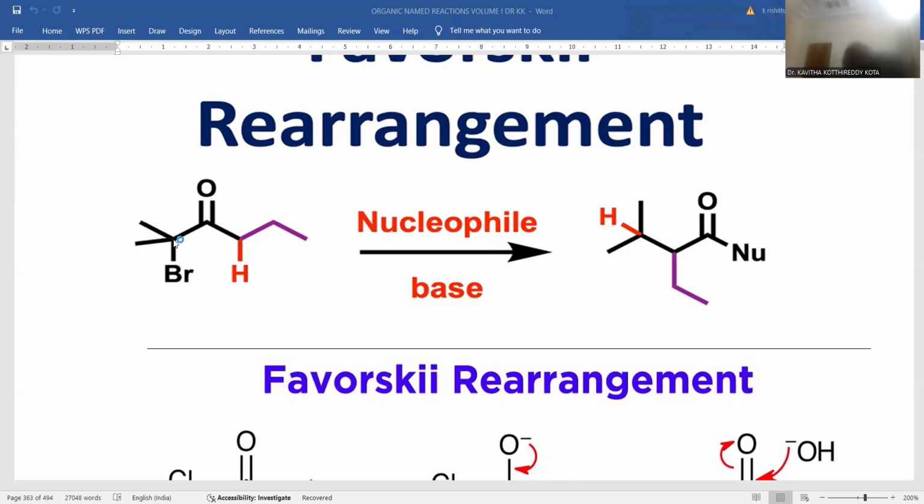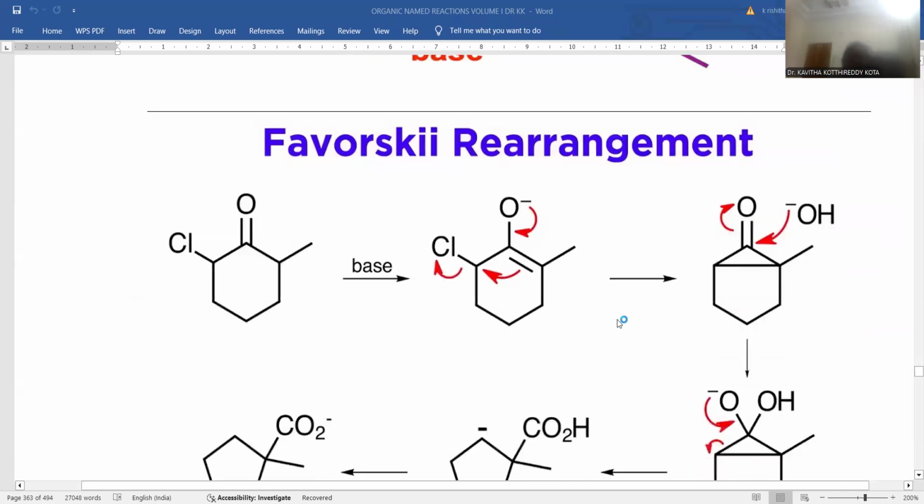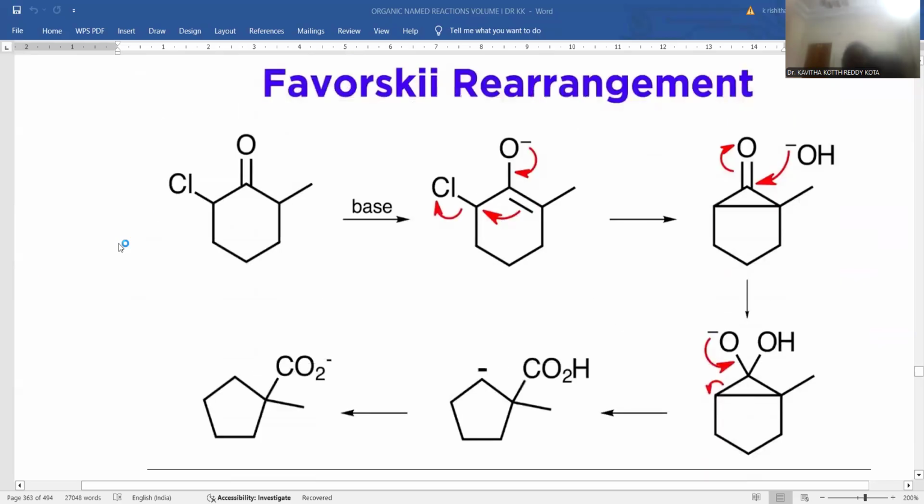The carbon present adjacent to this carbon atom will proceed for alkyl chain attachment, and one nucleophile will be added. In order to understand this, the mechanism is provided. If alpha-chlorocyclohexanone is taken and base is added, the base generates a carbanion that is immediately enolized, and the enolized compound participates in ring cyclization, annulation taking place by the removal of the chloro functionality, so that the important step, cyclopropanone, will be generated.